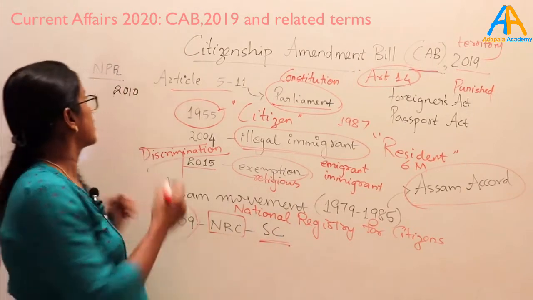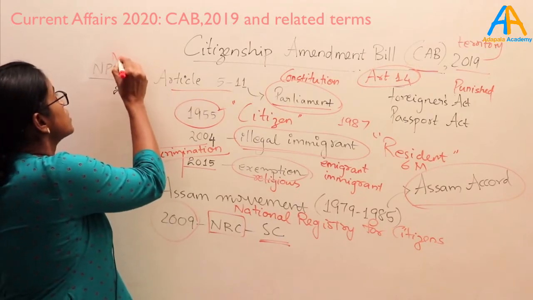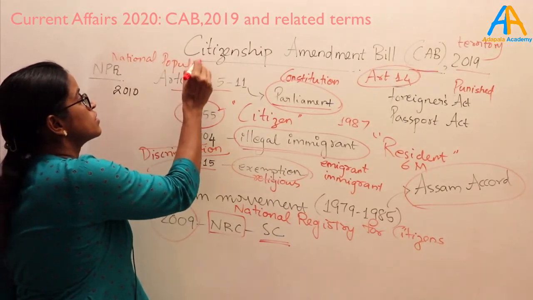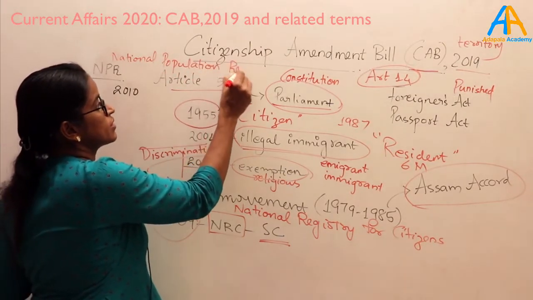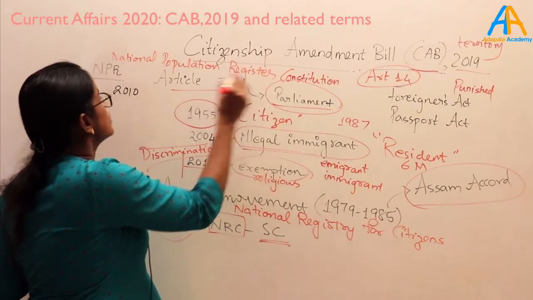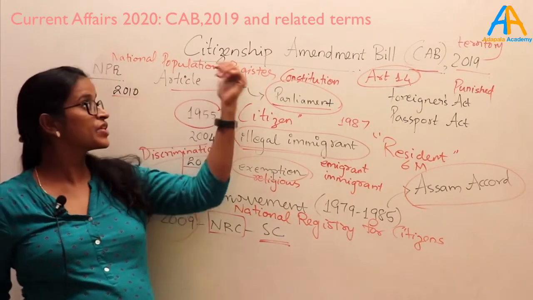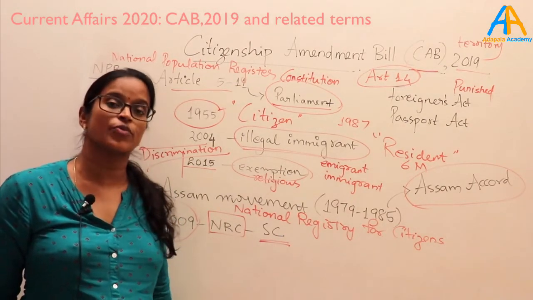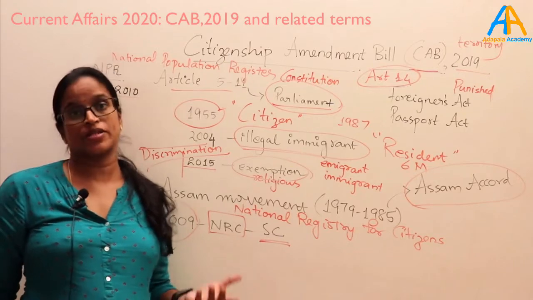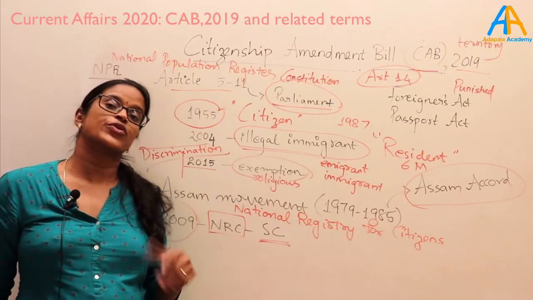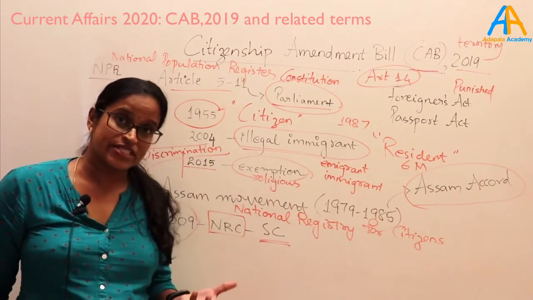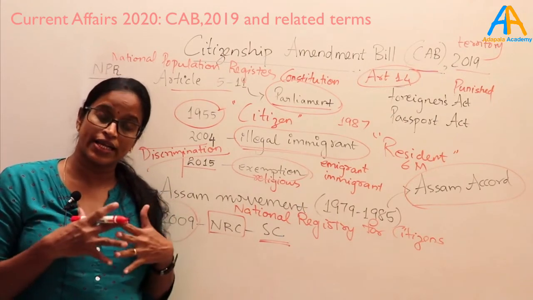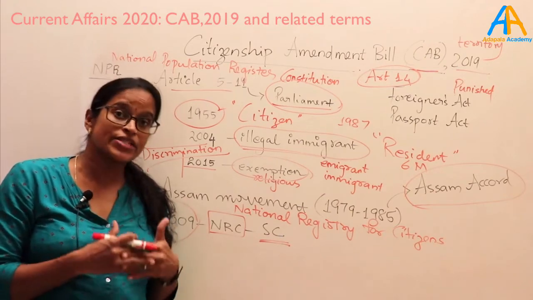So what is NPR? This is the National Population Register. In 2010, the government came up with the idea of a National Population Register, that we have to have a database of the population of India for different purposes. The government has said that for targeting of the welfare schemes and for better planning, we have to have a proper idea of the population of India.